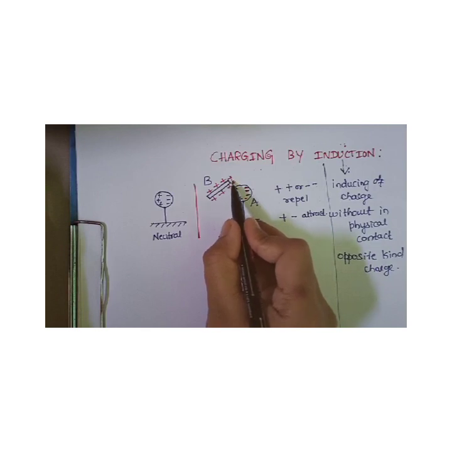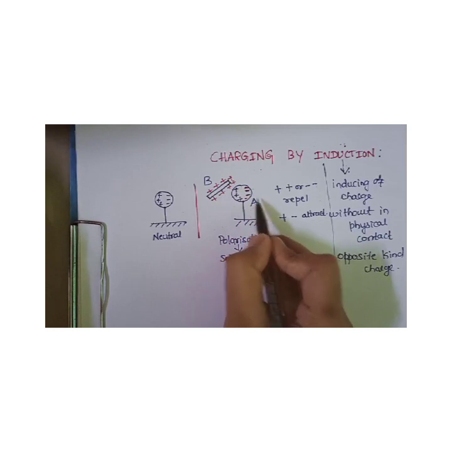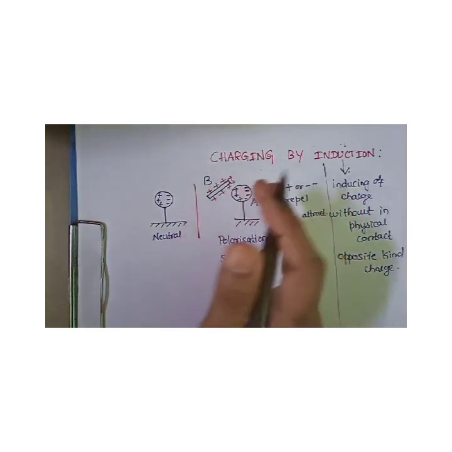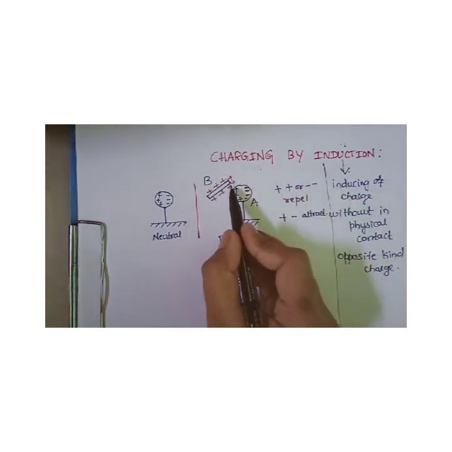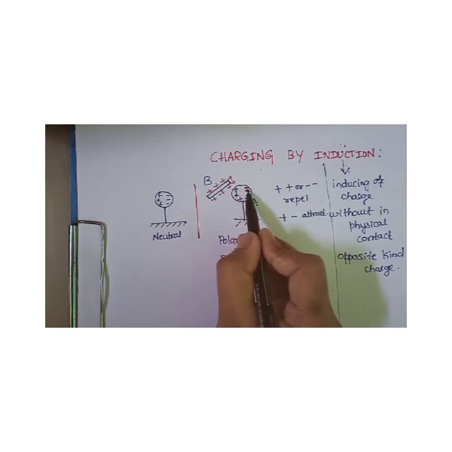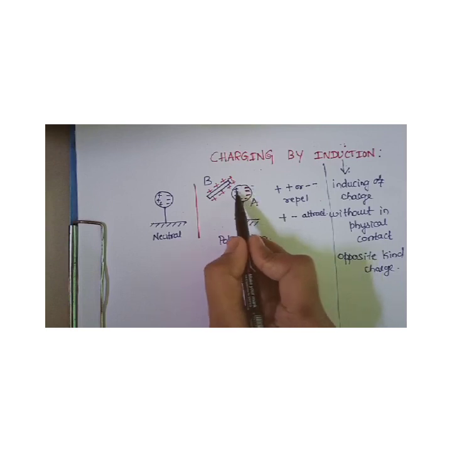Now the face of body A near B is mixed up with positive and negative charges. All the positive charges won't come near this face; instead they move away and settle at the far end of body A. Whereas negative charges get attracted and accumulate at the near end of body A.